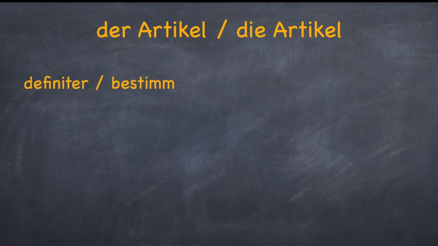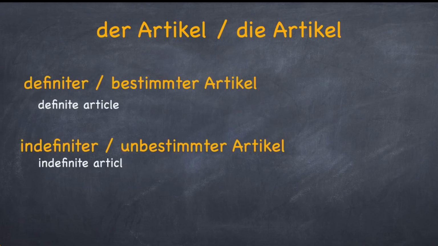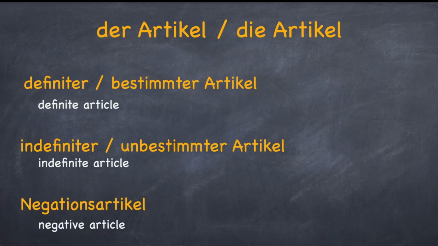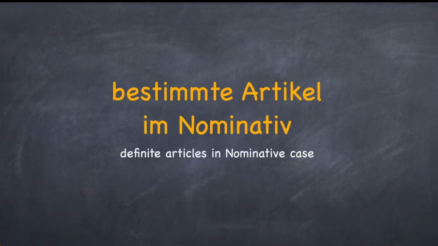In German, there are three kinds of articles. Der definiter oder bestimmter Artikel, der indefiniter oder unbestimmter Artikel und Negationsartikel. In this lesson, we'll be doing bestimmte Artikel im Nominativ.